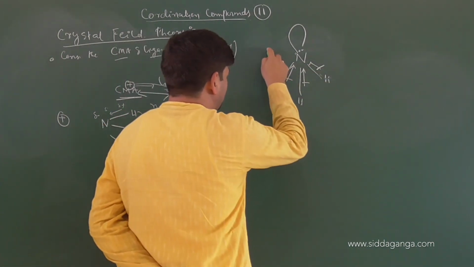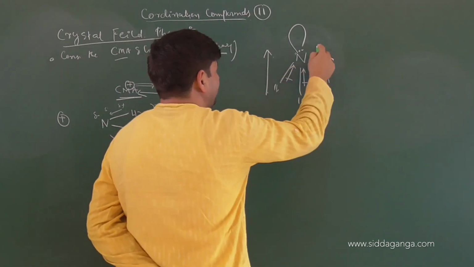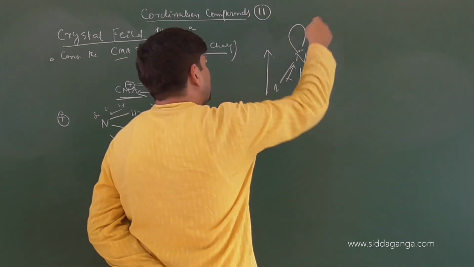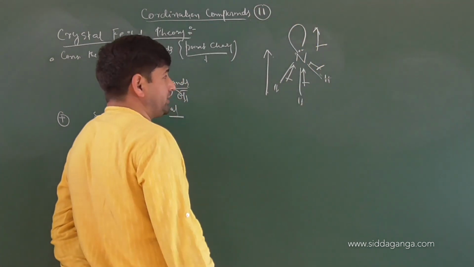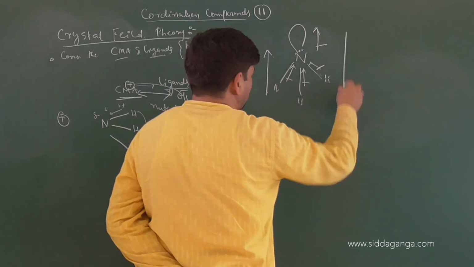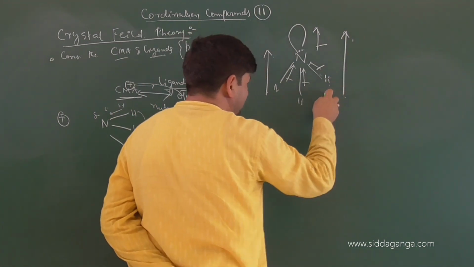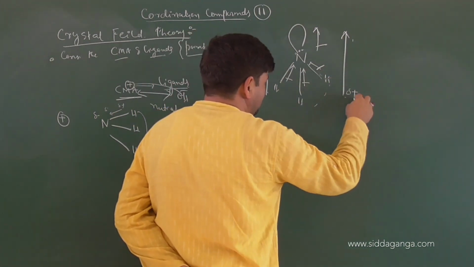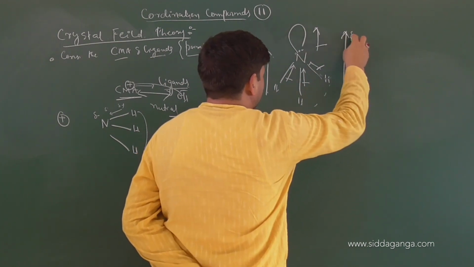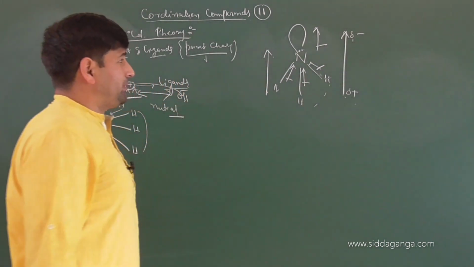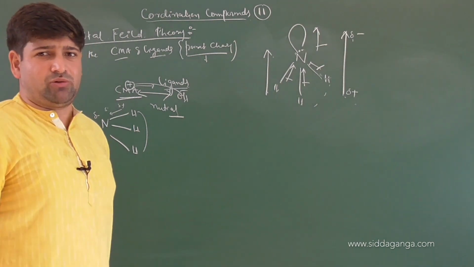The net dipole moment will be in the upward direction, because the dipole moment of the lone pair is away from the atom holding the lone pair of electrons. So the net dipole moment of ammonia makes the hydrogen regions the plus region and the region of nitrogen the minus region. So there is a permanent dipole in ammonia. This is a neutral molecule.